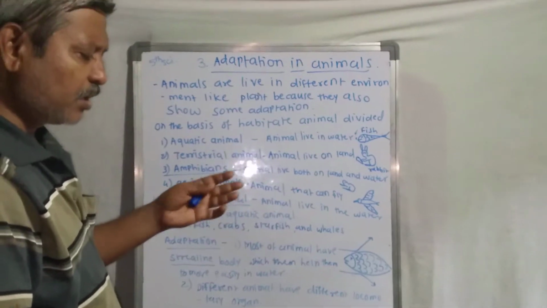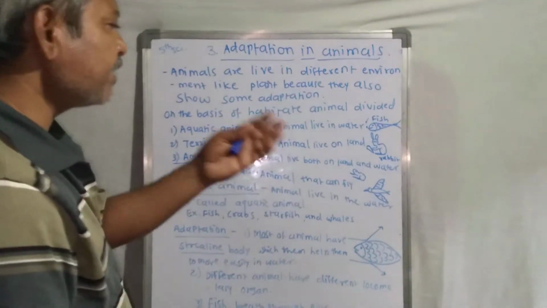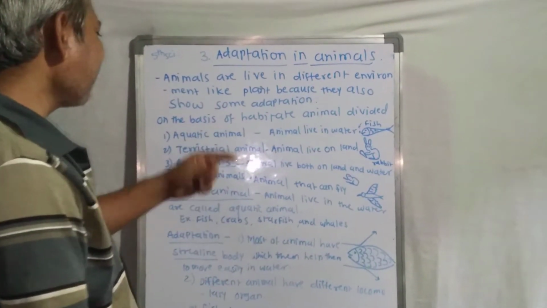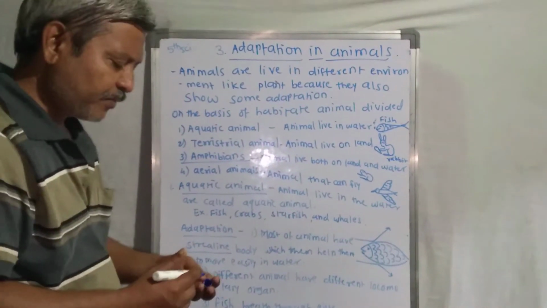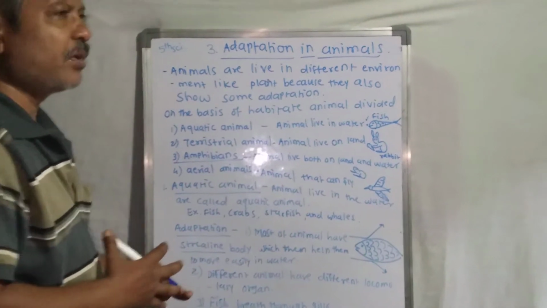Crocodile also lives in both land and water. So all these are considered amphibians. Then the fourth type is the aerial animal.